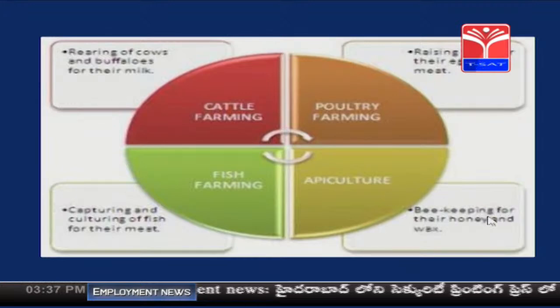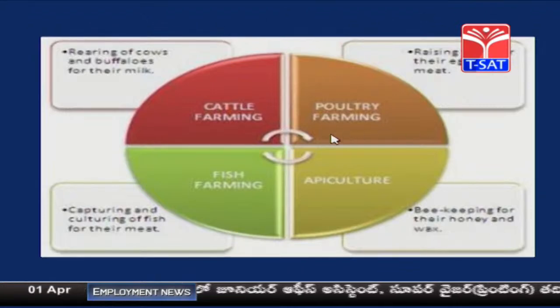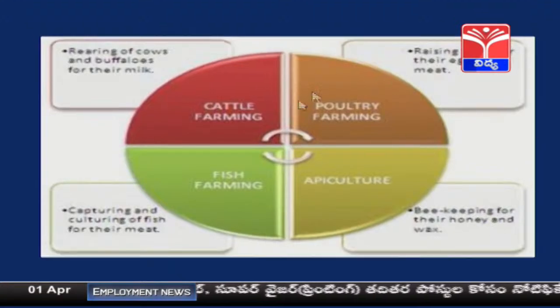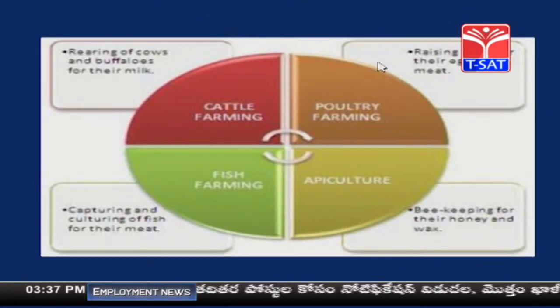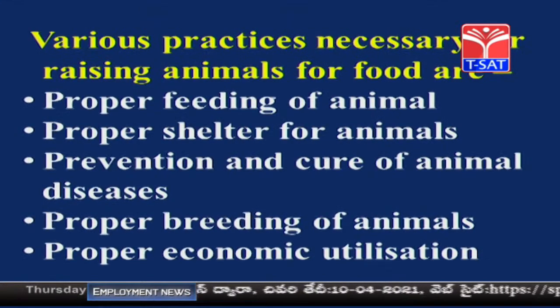Why is beekeeping done? It is done for honey as well as wax. So these four, that is cattle farming, poultry farming, fish farming and apiculture, all of them come under animal husbandry. Is it clear, children? Have you understood?